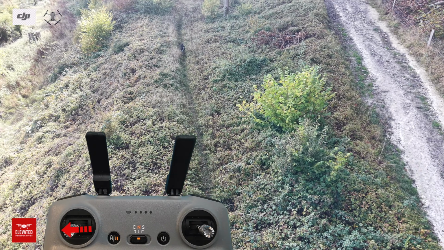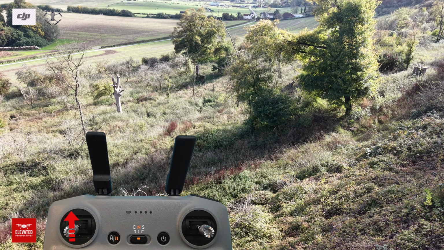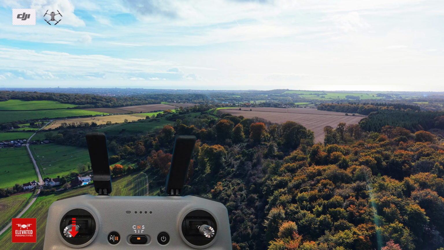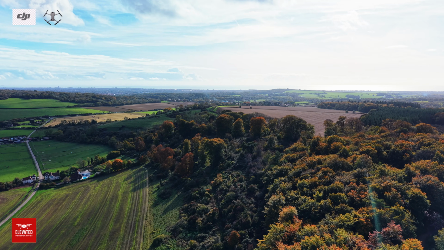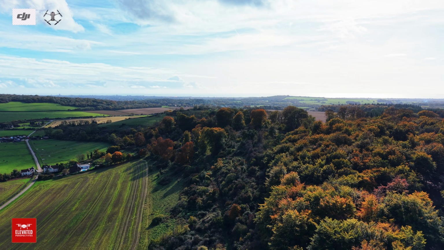Next, jerky stick control. Small, gentle inputs make a huge difference. Think of it like this: your fingers are the camera operator.